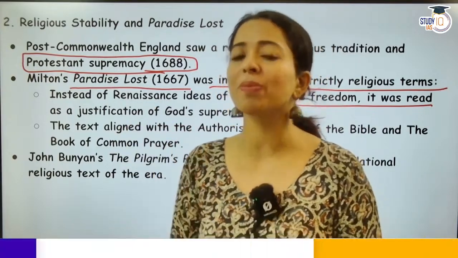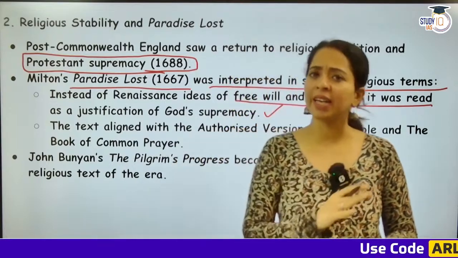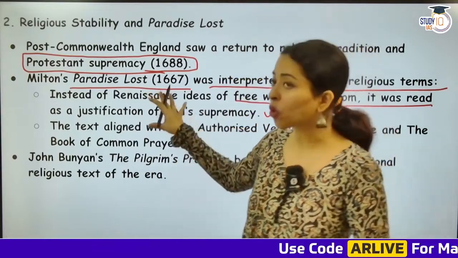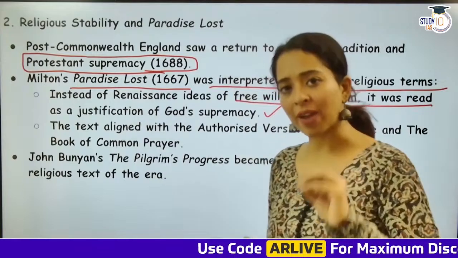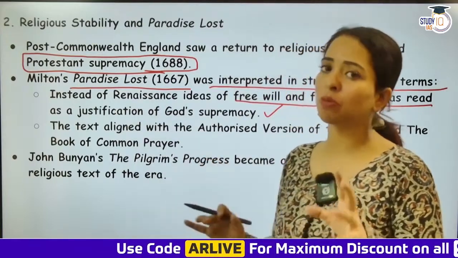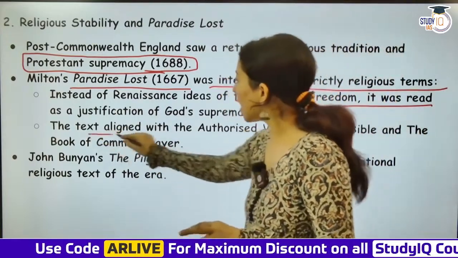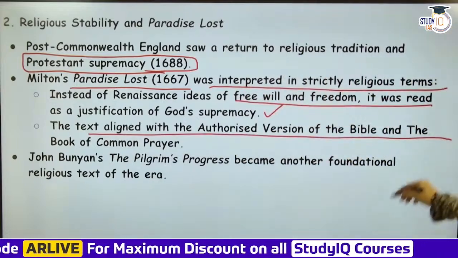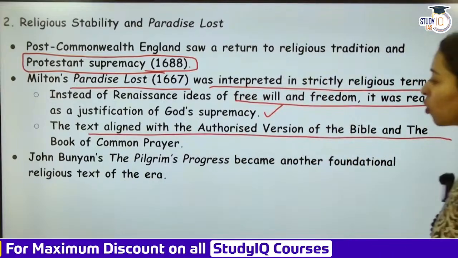However, the supremacy of God is very, very validated in the entire text. So yes, the supremacy of God was considered the final word, and Milton's Paradise Lost propagated it a lot. The text aligned with the authorized version of the Bible and the Book of Common Prayer.